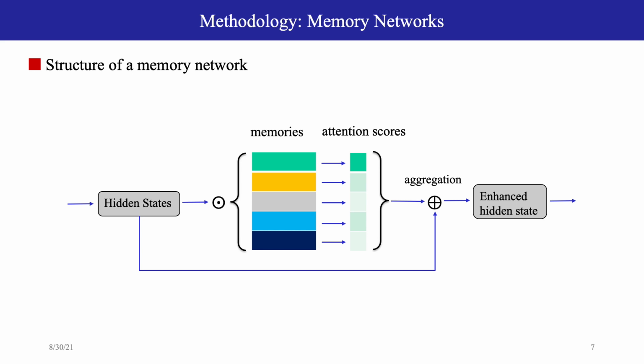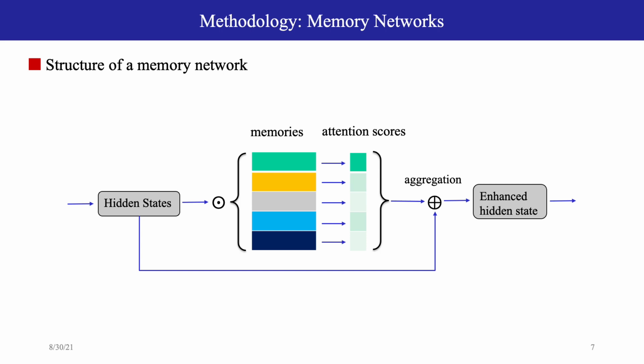The figure demonstrates how the memory network works. It first calculates the inner product between the hidden states and the memory slots. Each slot represents a type of historical pattern. The attention mechanism is used to get the attention score. Once we have the attention score, we can get the final spatial and temporal information that the sample can pull from the historical data.